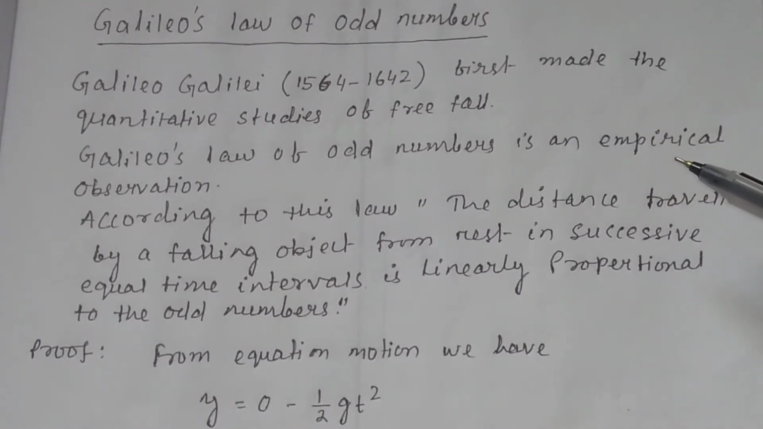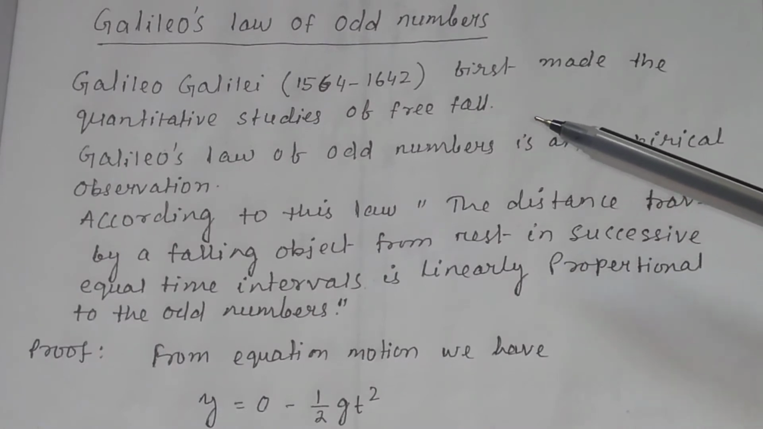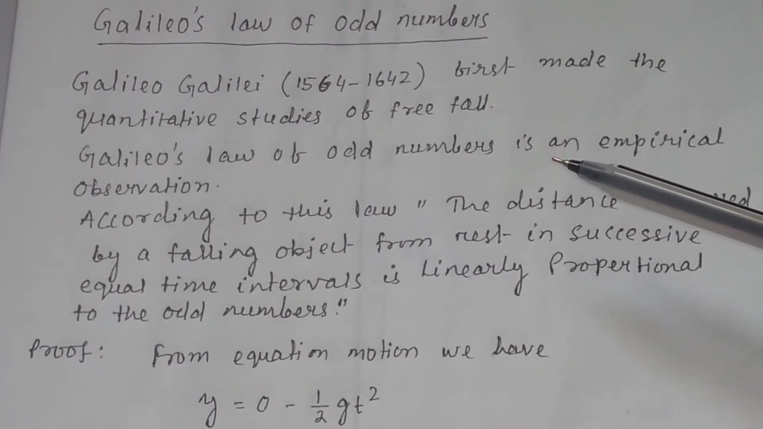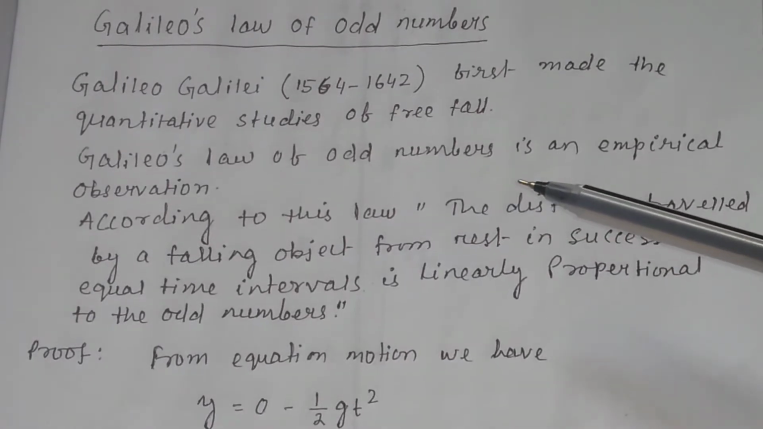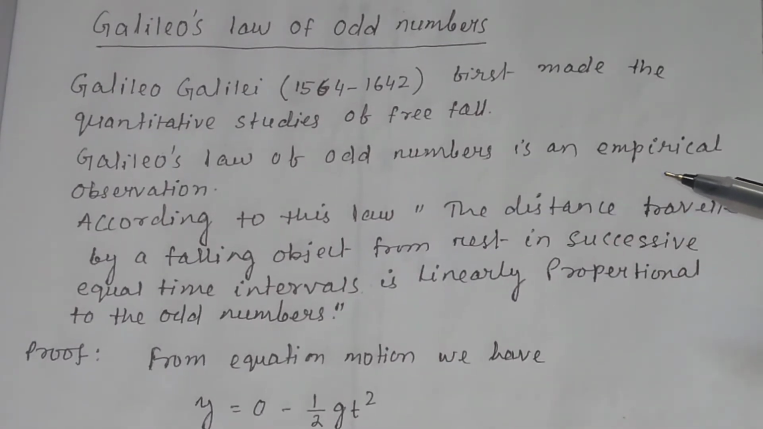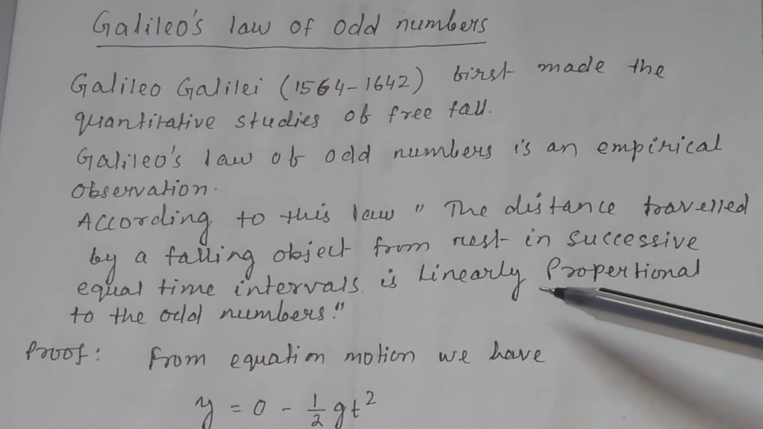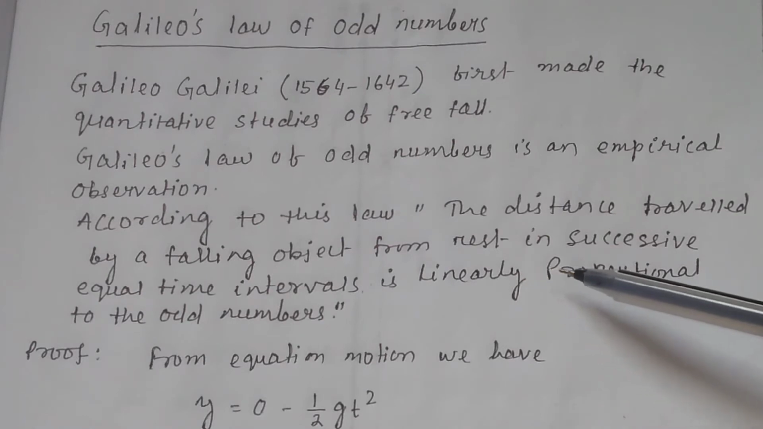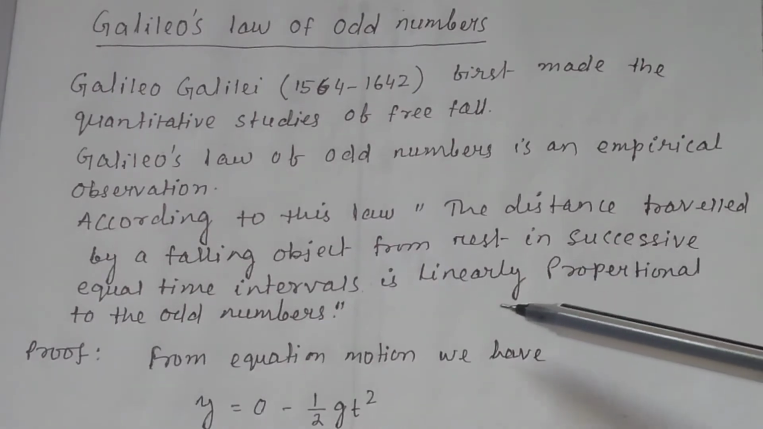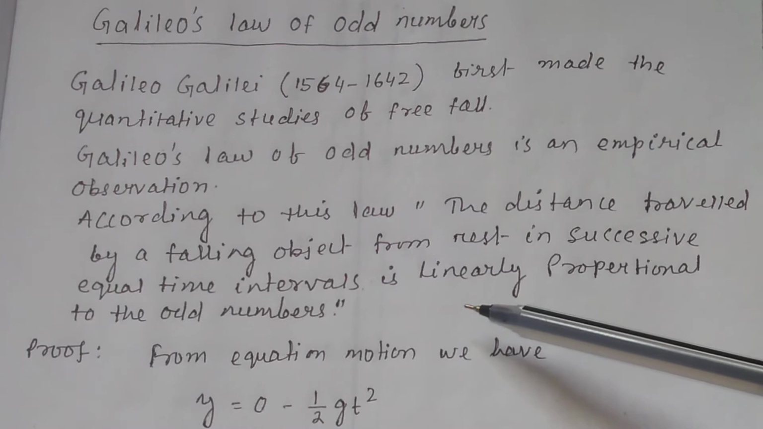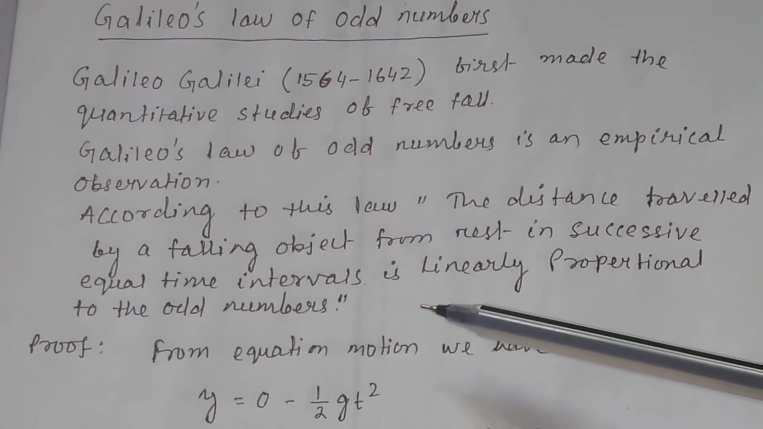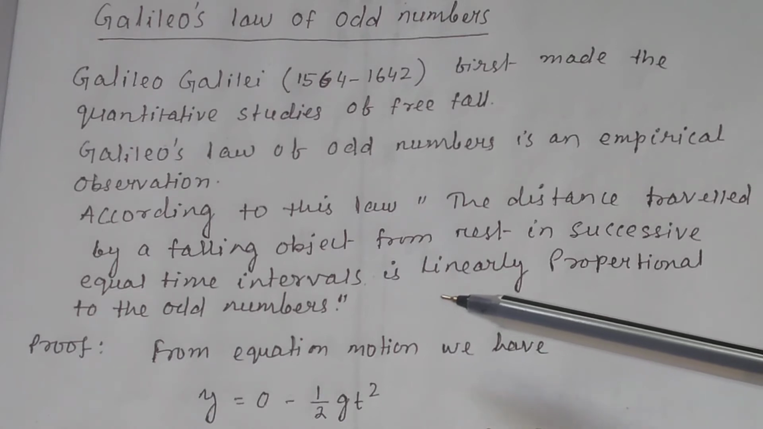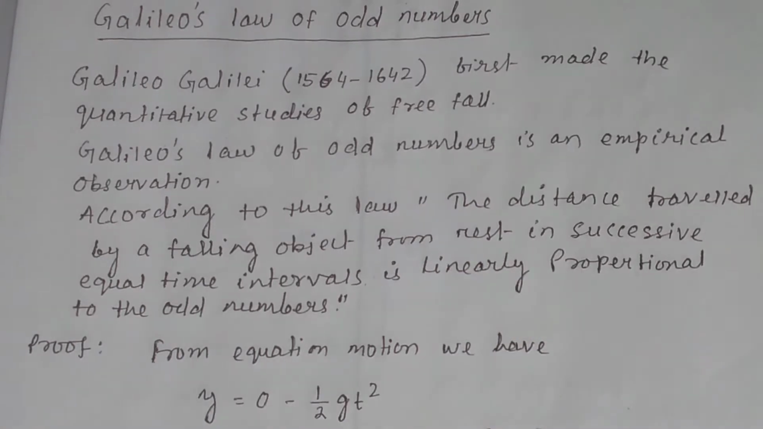Galileo first made the quantitative studies of free fall. Galileo's law of odd numbers is an empirical observation. According to this law, the distance traveled by the falling object from rest in successive equal time intervals is linearly proportional to the odd numbers. So we will verify or prove this law.